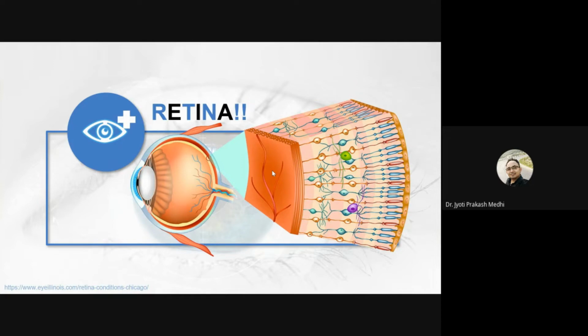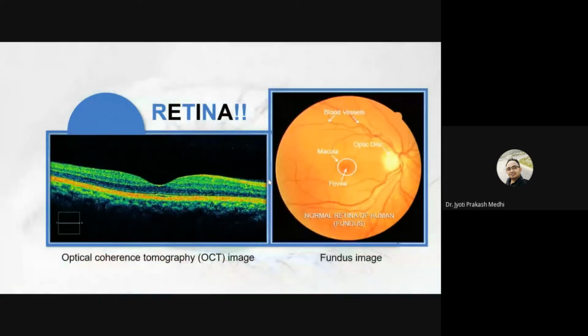So now if there is any abnormality over the retina, or if there is any deformation of the retina, then our vision gets affected. If we study the effect on our retina, it is called retinopathy. To study the retina, we have various options. Out of those, the most commonly used options are fundus images and OCT images.